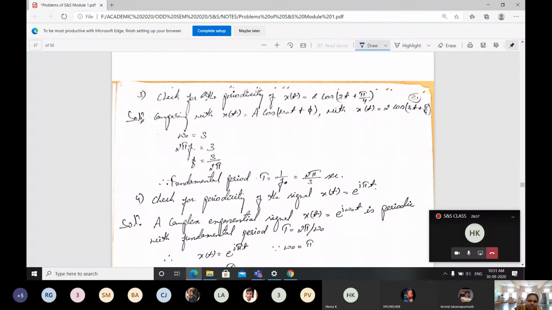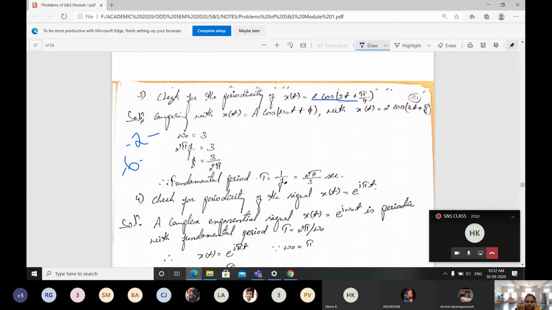Okay, we'll go with the next problem. Like this problem, they will give it for 2 marks. They will give in the exam different questions like this, in terms of discrete and also in terms of continuous. Then you have to find whether it is periodic or not. Like this, 3 questions will be given. Total is going to be 6 marks.